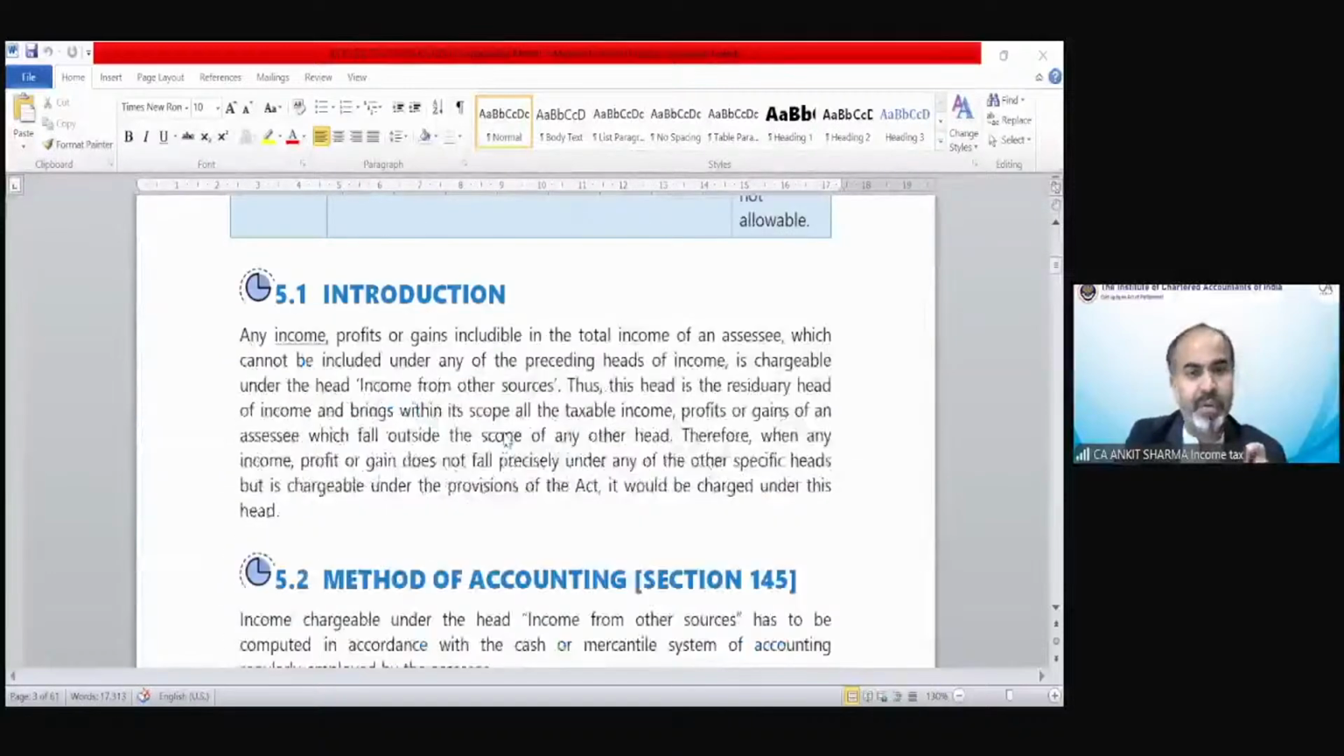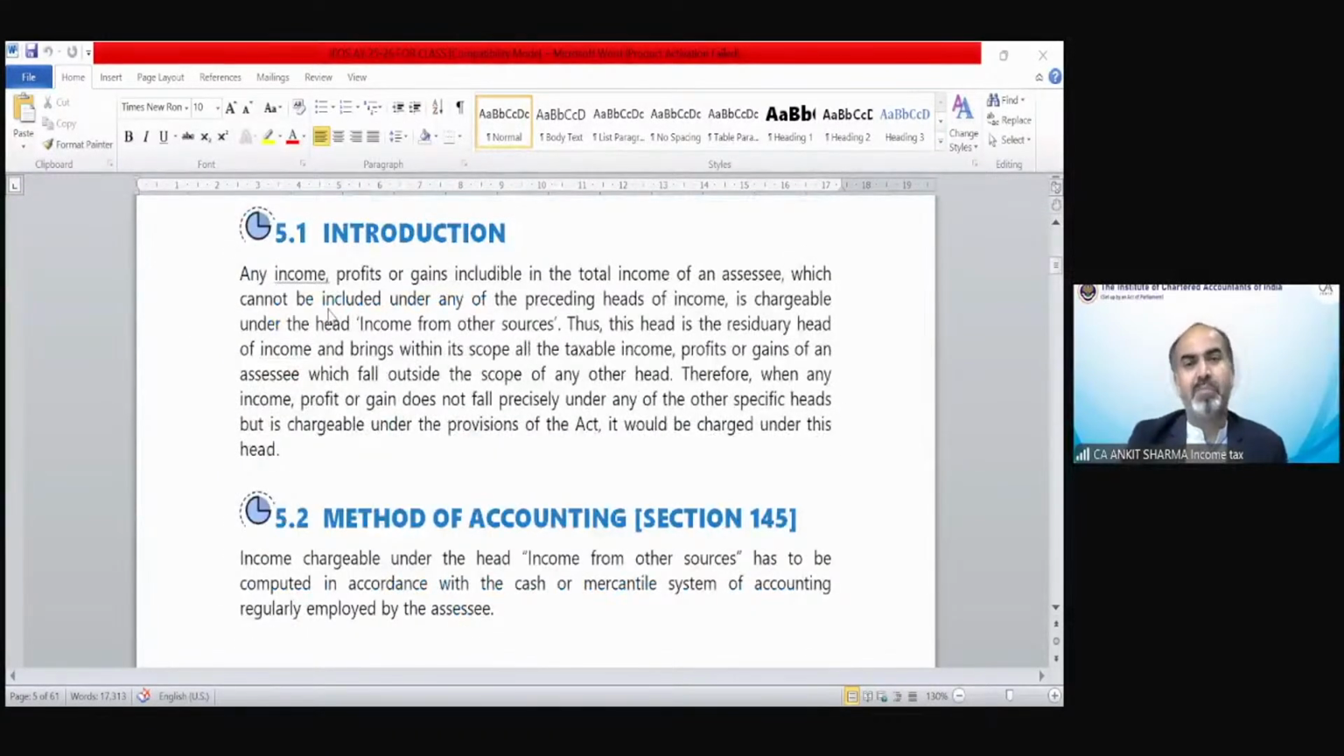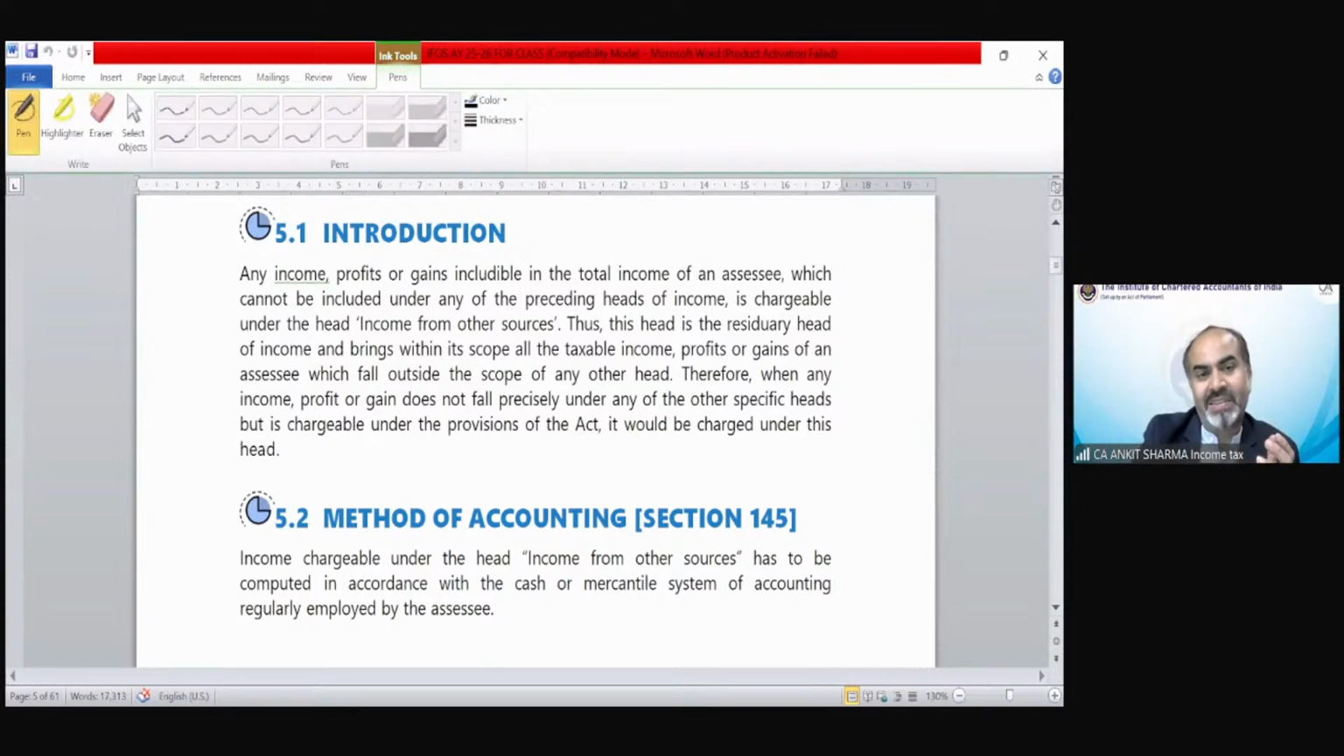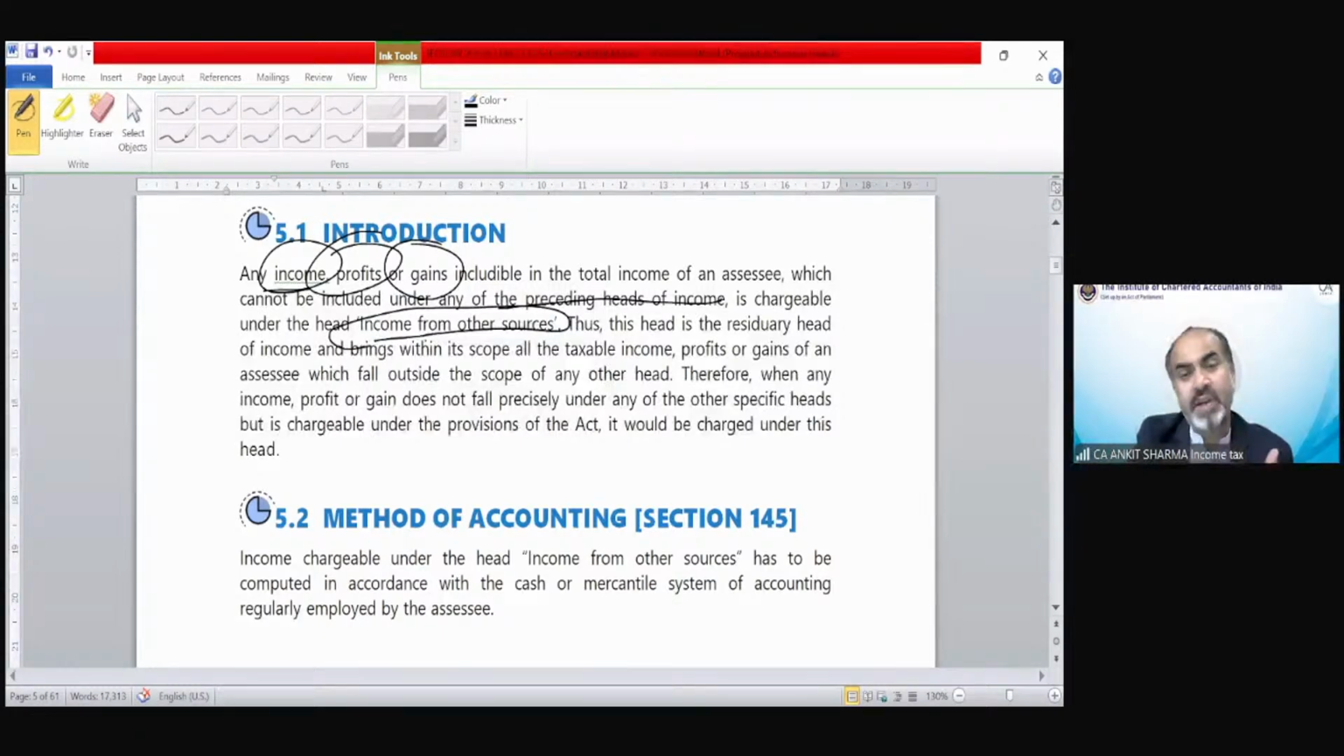The chapter starts from the introduction part. It says any income, profit or gains includable in the total income of an assessee which cannot be included under any of the preceding heads of income, like salary, house property, PGBP and capital gain, is chargeable under the head income from other sources. So those incomes that cannot be taxed under any other head of income are going to be taxed under income from other sources, like dividend, interest, etc. Those need to be taxed under this chapter.